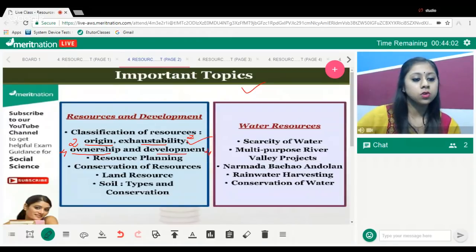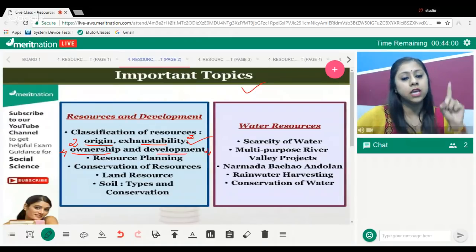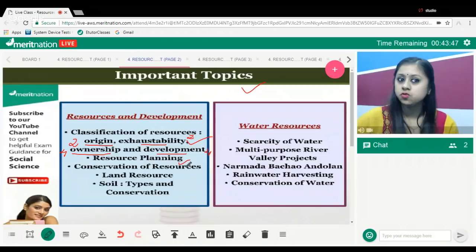Okay, so on the basis of development, we have stock, yes, we have reserve, we have potential, and we have developed resources. Okay, these are the four types that we have. Fine. Next, we have resource planning, which is very important. Yes or no? We need to plan and use the resources. Conservation of resources is also very necessary, because if we conserve the resources, only then are we going to be able to use them in the future also.